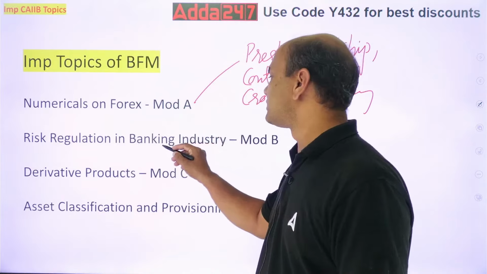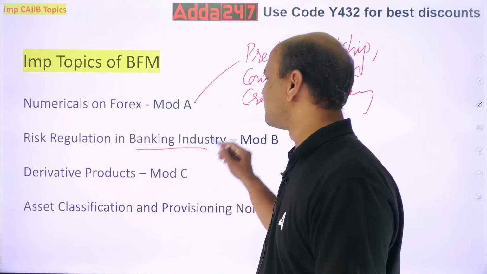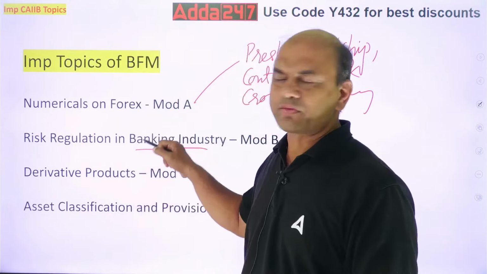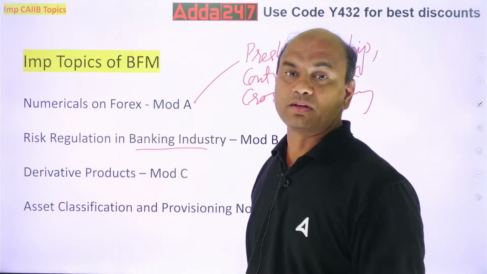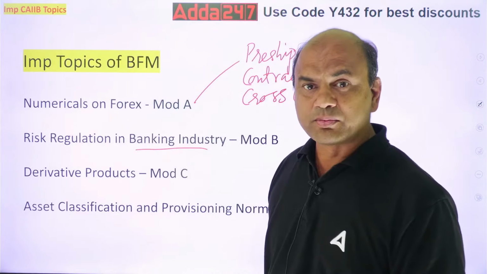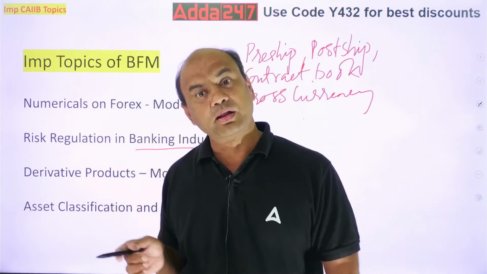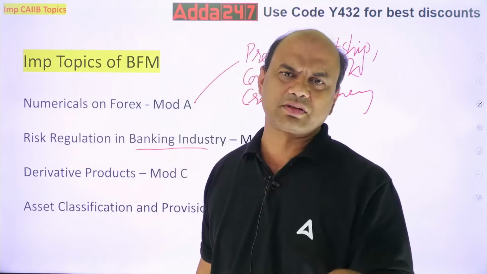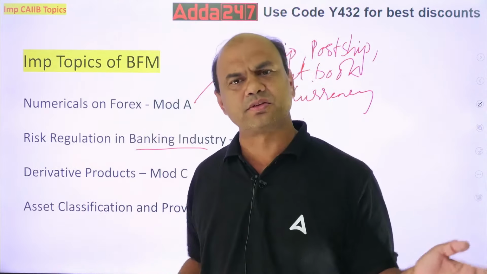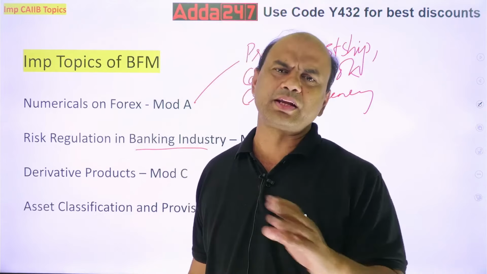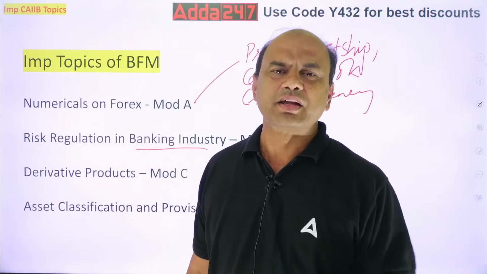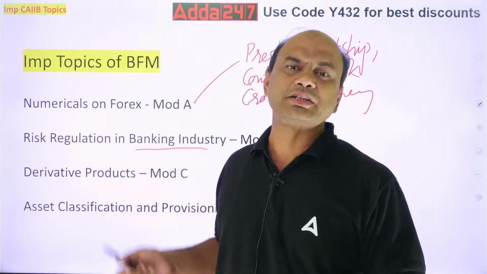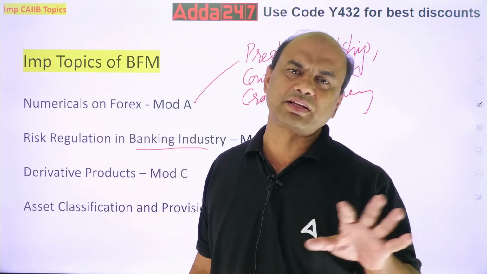In module C, now see this. Some of the students generally ask me regarding this chapter only, because this is the toughest one. Before going ahead, let me clarify a few points on risk regulation again. See, module C and D depend on module B. If your module B is clear, module B is related to your risk, complete risk. You see all the chapters of module B. Everywhere you will find risk, risk, risk, risk. Risk management, risk framework, risk regulations, risk mitigation, all these are there. Risk, risk, everywhere it's risk.